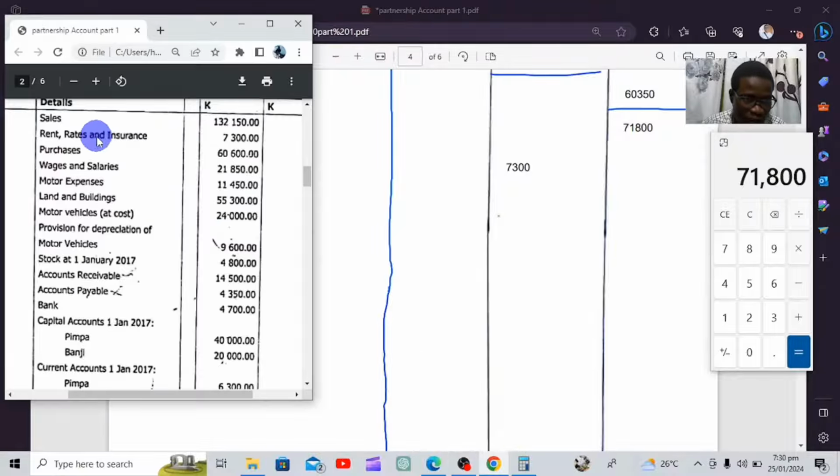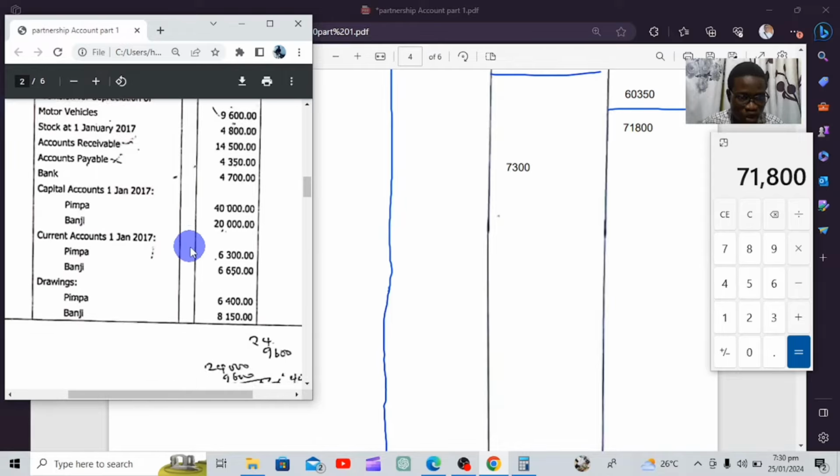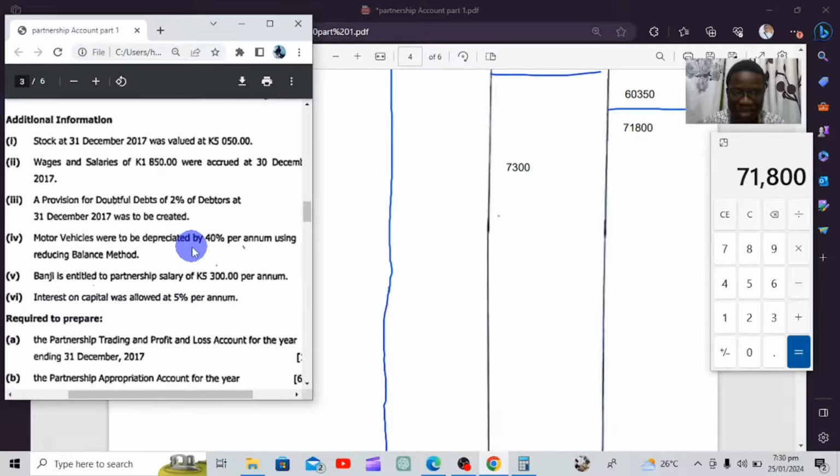Purchases, no. So wages and salaries, we know wages and salaries are expenses. So we're going to go down here. Is there any adjustment on wages and salaries? There is an accrued. I probably didn't do a video on this one, but a separate video, I believe, will be done on how to do prepaid and accrued.